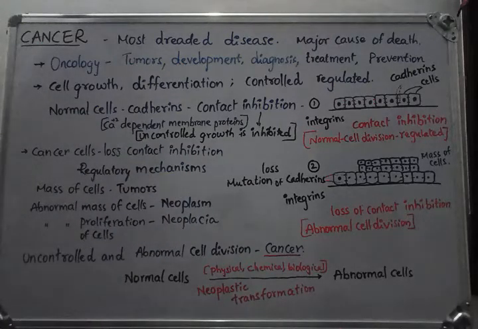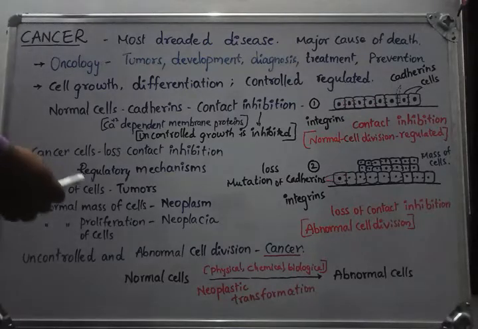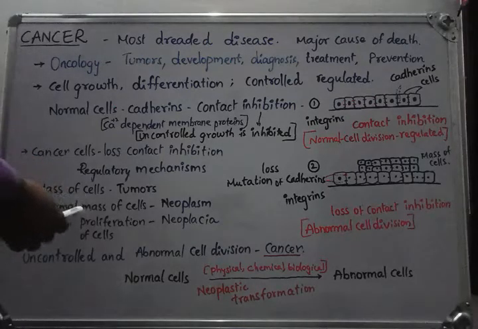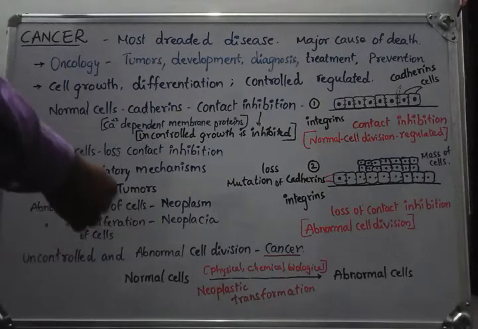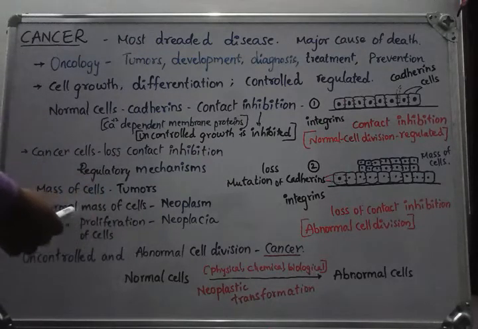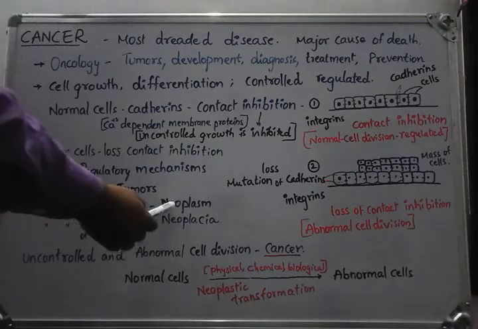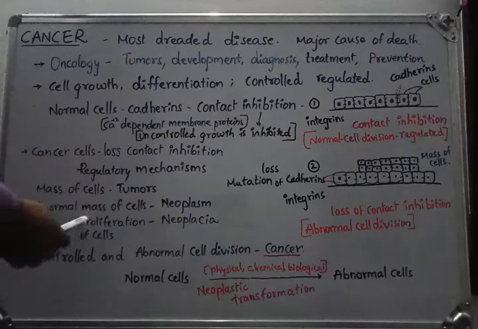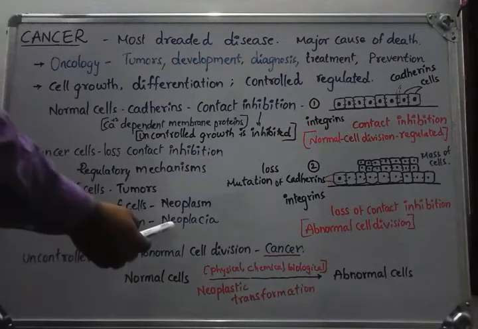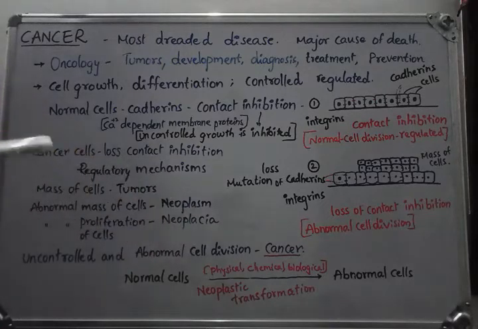We know when the cells are similar in their structure and work together to form one function, that is called a tissue. But here it is not a tissue. Why? Because it is a mass of cells not having any function, but uncontrolled cell division or abnormal cell division we observed. That's why we are calling that mass a neoplasm. And the process of formation of such cells is called neoplasia.